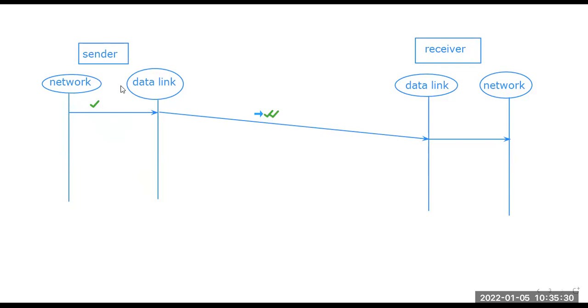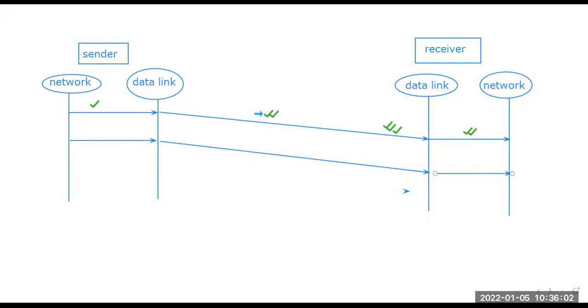So when a packet comes from the network layer to the data link layer, then this process will start, and the data link layer and the network layer will remain idle until some data comes. Each and every time this scenario happens, first some data comes from the network to the data link layer, then this process happens, then the acknowledgement, and then the data link layer to the network layer. So this is just a flow diagram of the frames I am talking about.